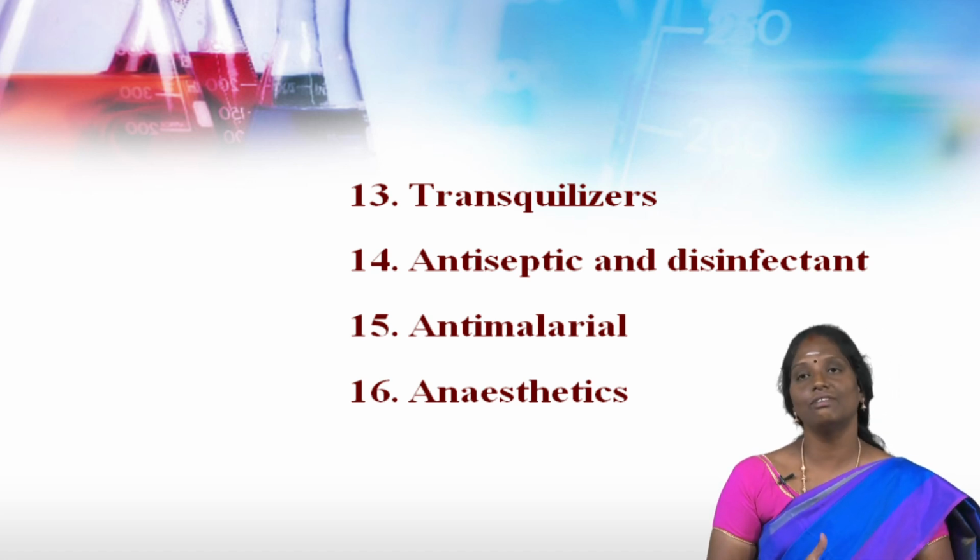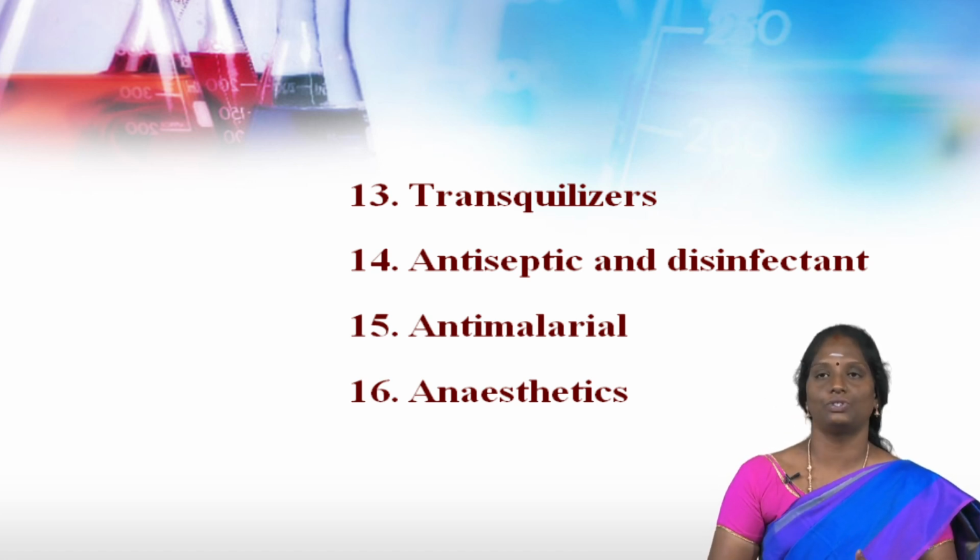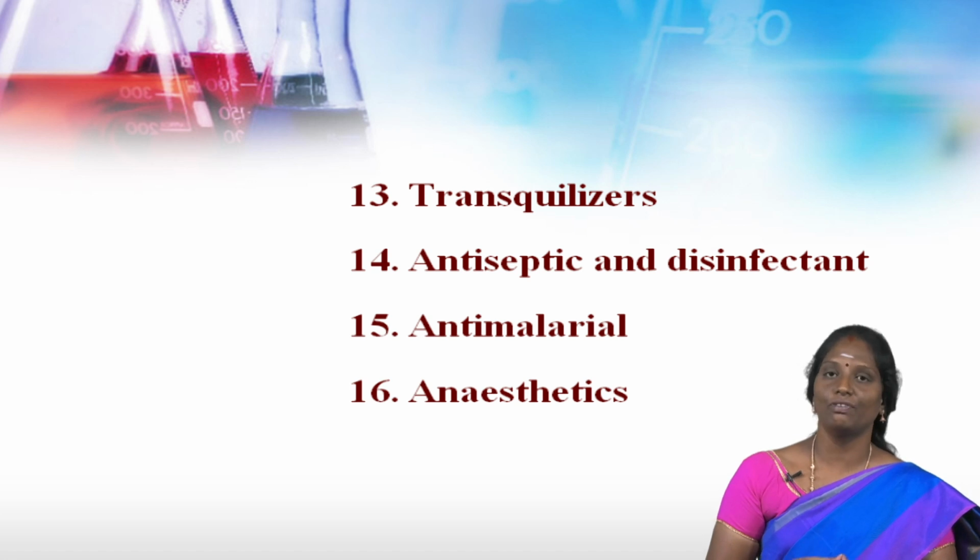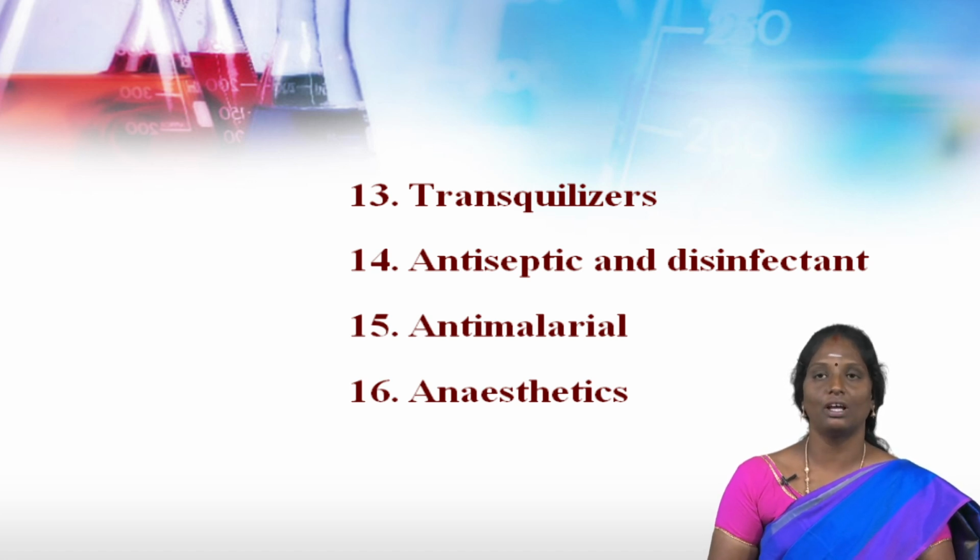Disinfectant. Disinfectants are chemical compounds which are applied to non-living or inanimate objects and they kill the organisms immediately. So this is the disinfectant. Example for disinfectant is bleaching powder, DDT, BHC, etc.